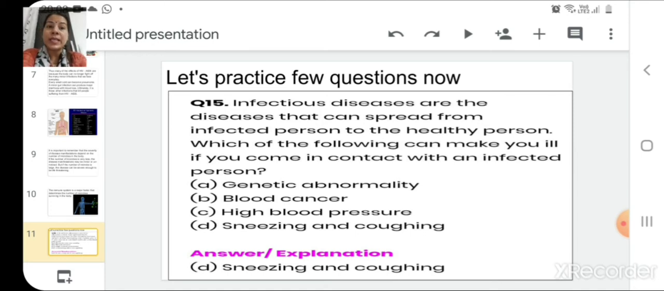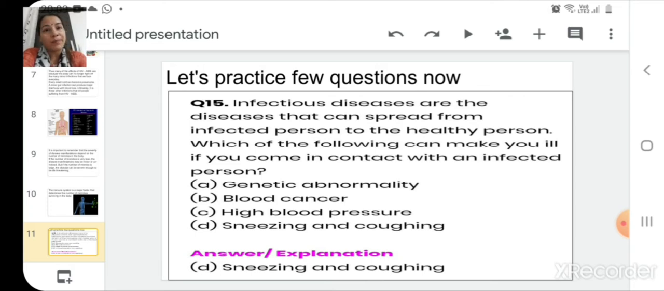The first option is genetic abnormality. The second one is blood cancer. The third is high blood pressure. And the fourth one is sneezing and coughing. The answer is very easy, children. Genetic abnormality cannot infect. It passes from parent to offspring. So another person cannot get infected by this very easily.